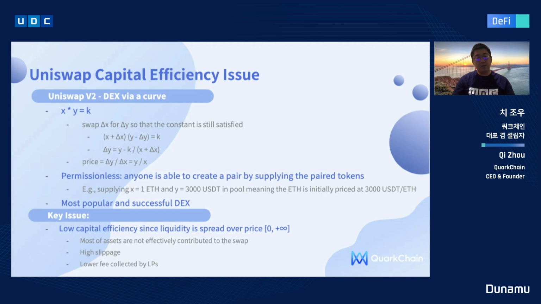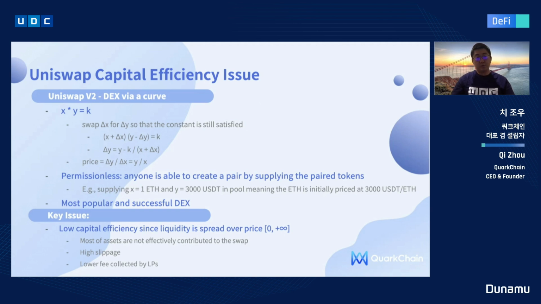For example, by supplying 1 Ether and 3,000 USDT in the pool, it means that the Ether will be initially priced at 3,000 USD per Ether. And then it will just magically work for swaps with the corresponding liquidity. Because of its simplicity and permissionless nature, right now it is one of the most popular and successful DEXes in the DeFi area.